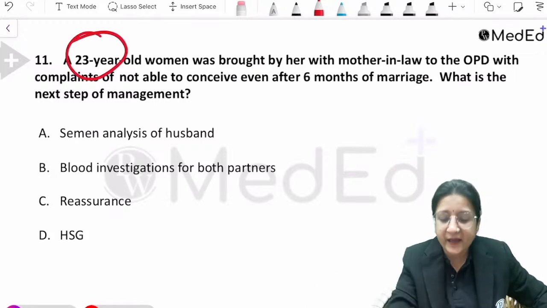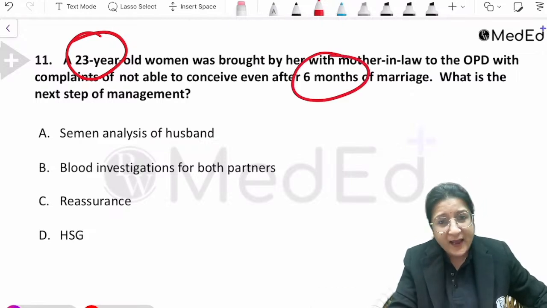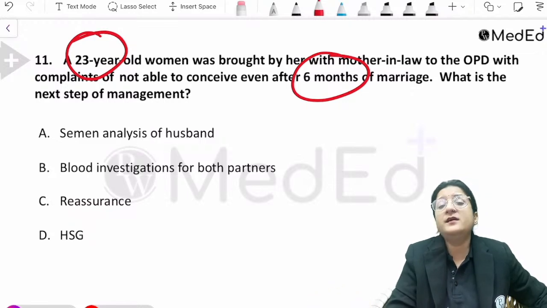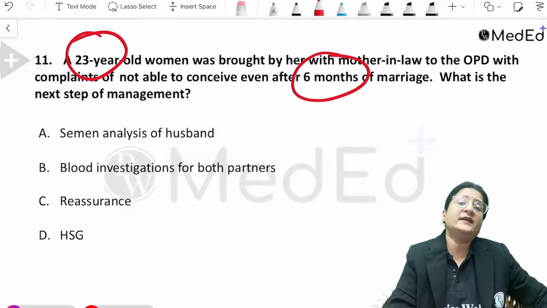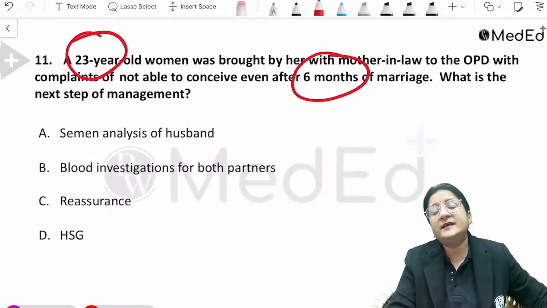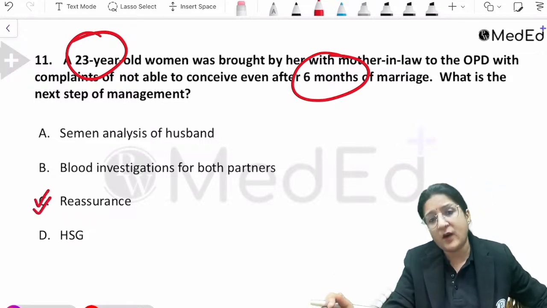She is young age. As such, no high risk factors provided in the question. Just been 6 months after marriage, right? And we evaluate at the end of 1 year, if 1 year of regular unprotected intercourse has occurred, and even then there is difficulty in conceiving, then we start the analysis. So right now it is just reassurance that is required.